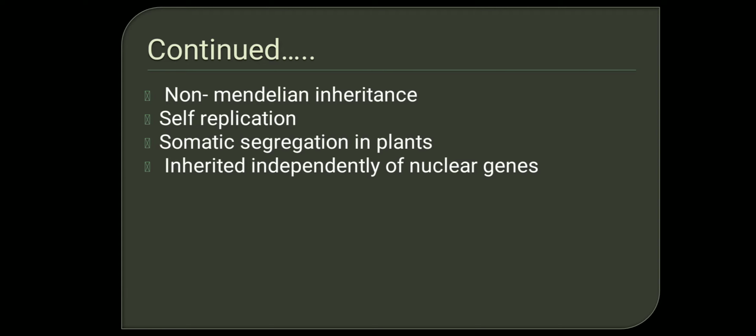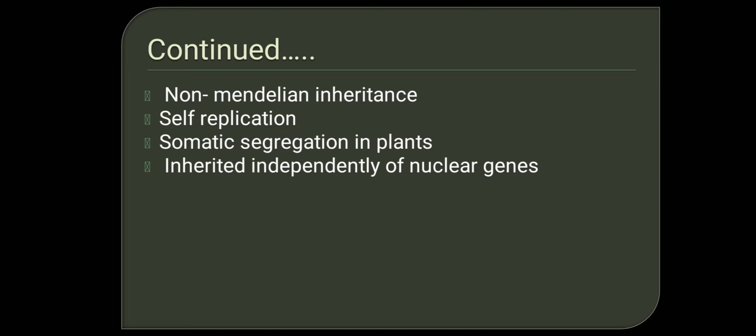Again, chloroplast DNA also follows non-Mendelian inheritance. That is, it is not half of the chromosomes from the father and half from the mother as in Mendelian inheritance; here it is completely maternal. The chloroplast DNA will undergo self-replication in a unidirectional manner.